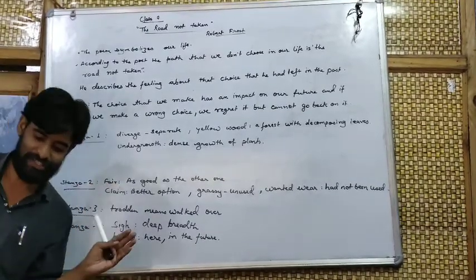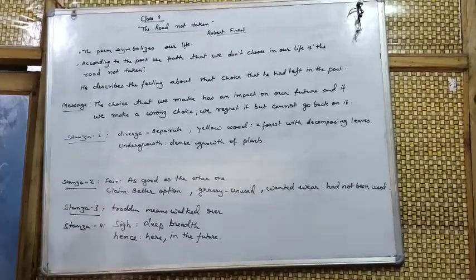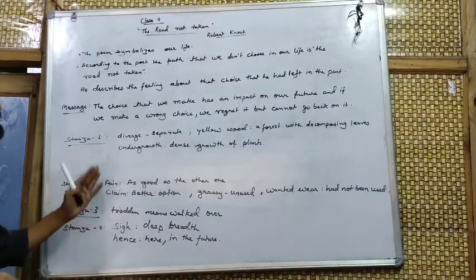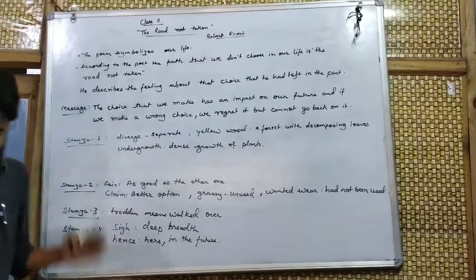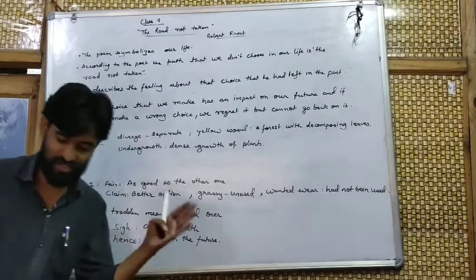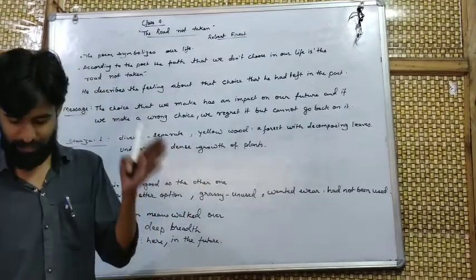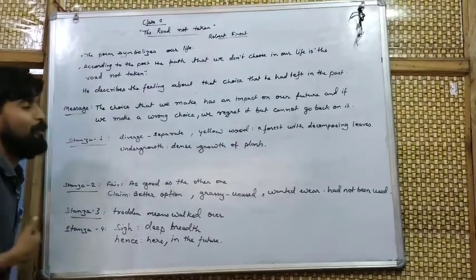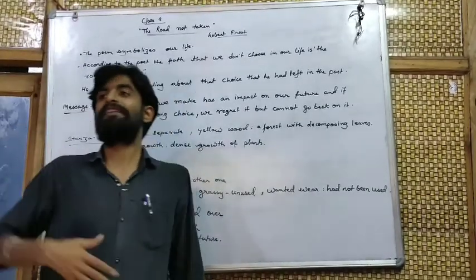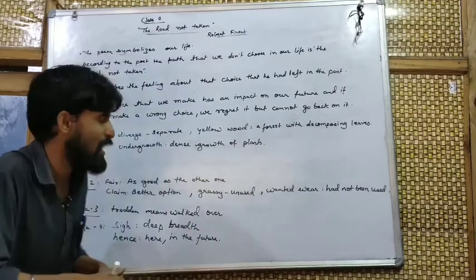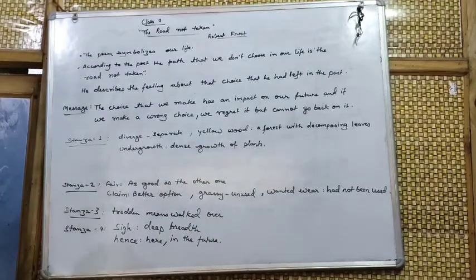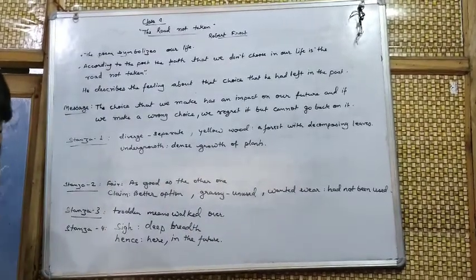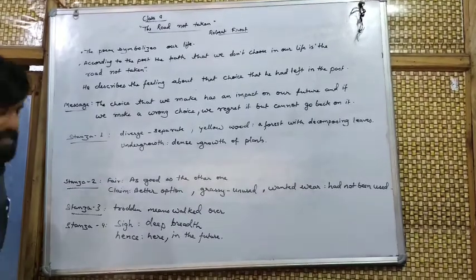Then, in the second stanza, the poet says, then took the other, means then took the second one, as just as fair and having perhaps the better claim. Means he thought it would be better for him to choose the second one. I will get more success in the second path. So he chose the second path, perhaps the better claim because it was grassy and wanted wear.